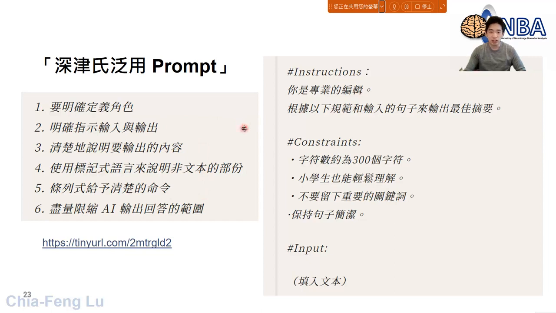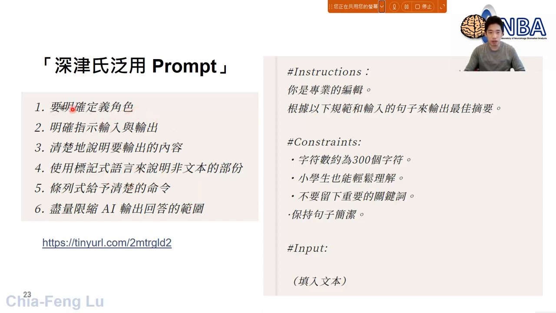This is the so-called 深津式泛用 prompt. Anyway, you can visit this website, which provides the key points you can use to give a clear and well-constrained prompt to ChatGPT. You can see lots of suggestions right here.